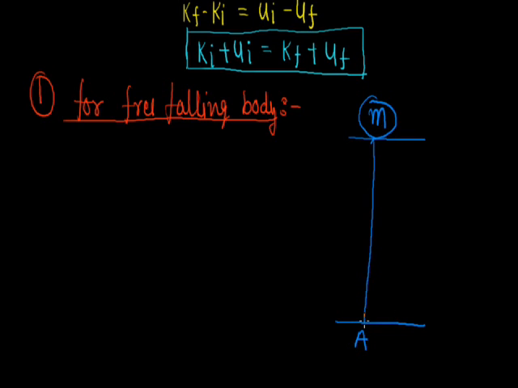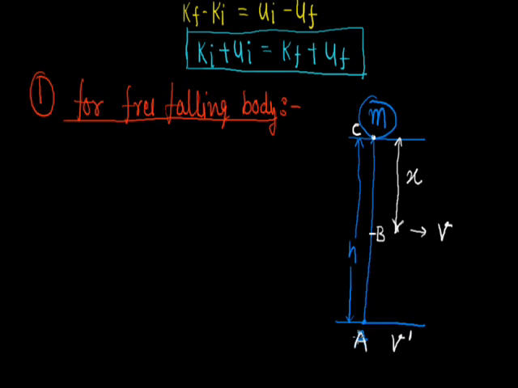Let it be at point C, and ground be point A, and here the vertical displacement is small h. Now let any point B be at a vertical height x from point C. Let at point B its velocity become v, and at point A its velocity become v naught.